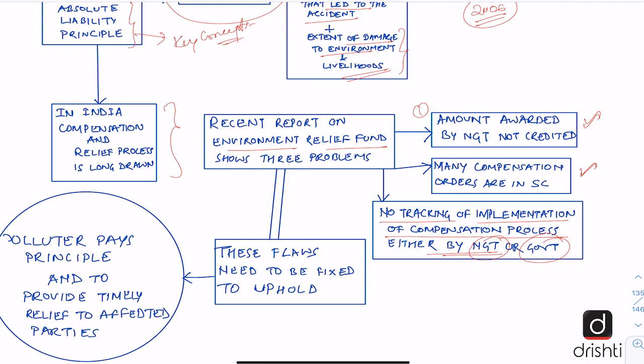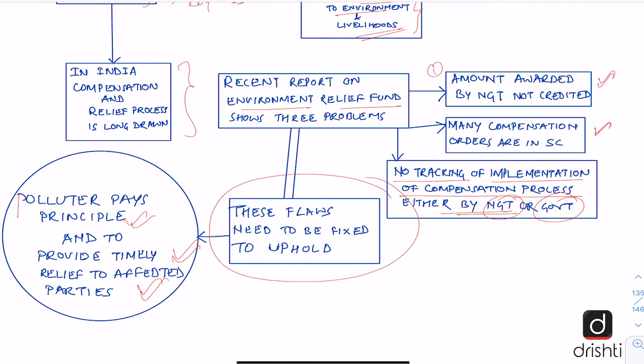And the editorial says that these flaws need to be fixed to uphold the polluter pays principle and also to provide timely relief to the affected parties, which is very critical, especially in such cases where environment has been harmed. So this was all in the key points of the editorial. Now let us look at the key concepts.